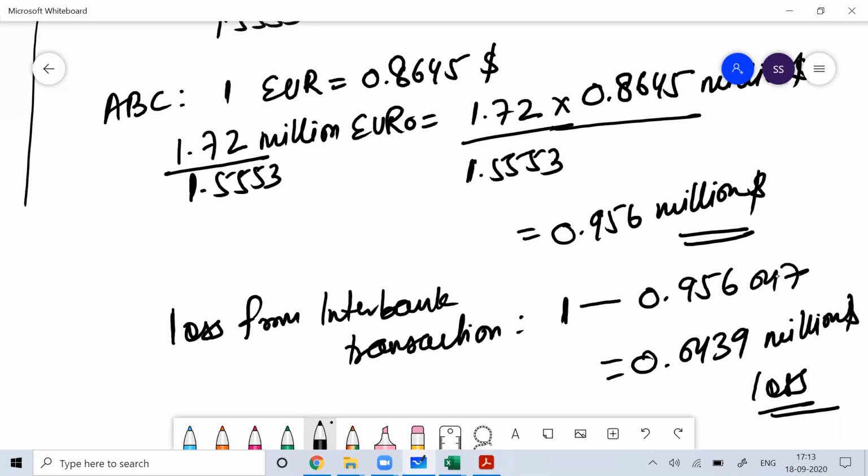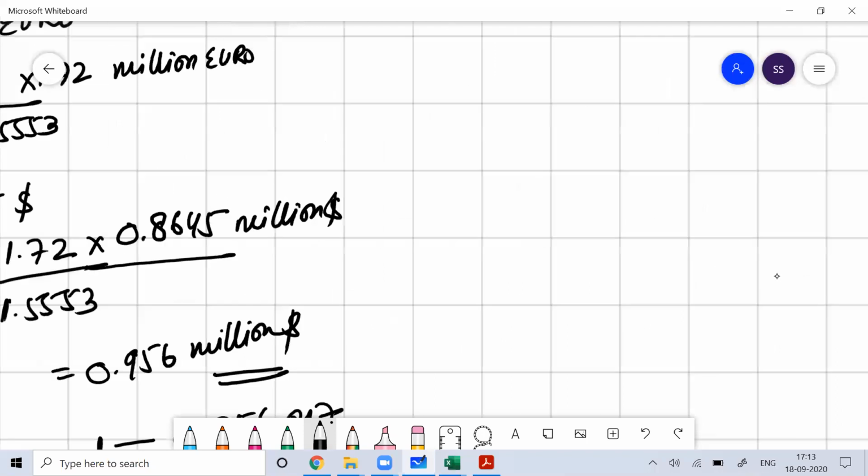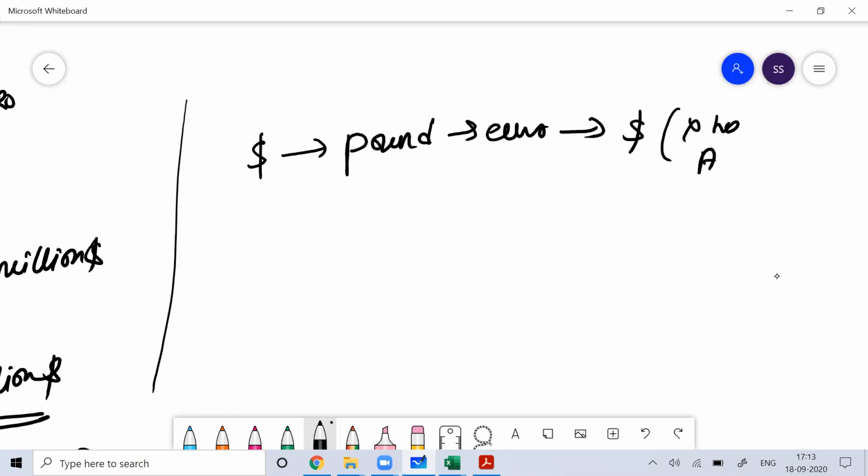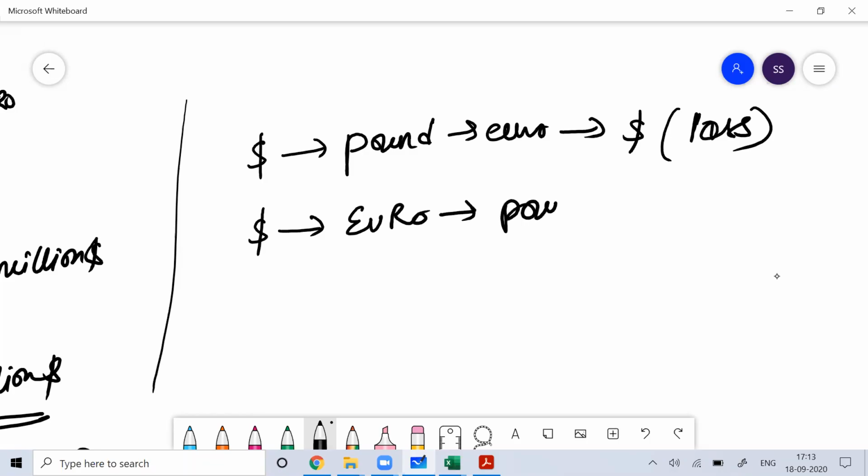Dollar to pound, pound to euro, and euro to dollar means no arbitration, so you are getting a loss. If you want profit, dollar to euro, euro to pound, and pound back to dollar, then only you'll get the arbitration gain.